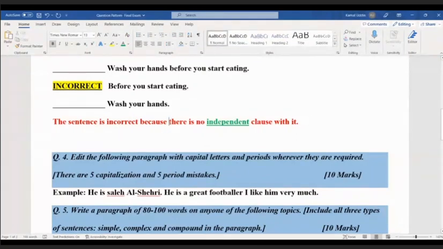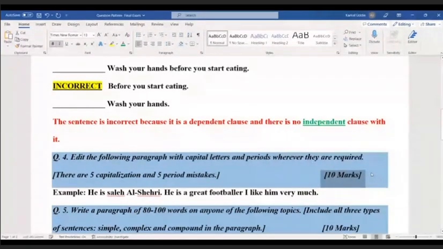So you can even add: it is a dependent clause and there is no independent clause with it. So it is incorrect.